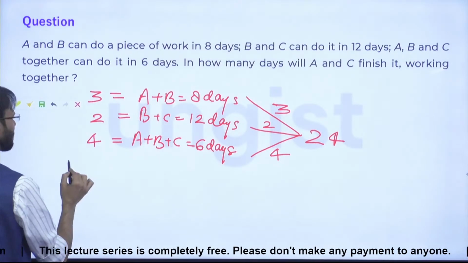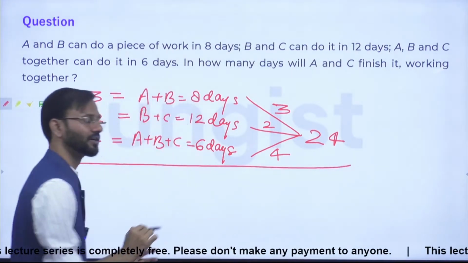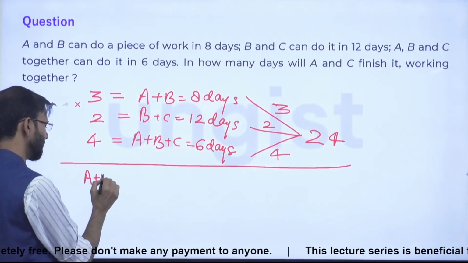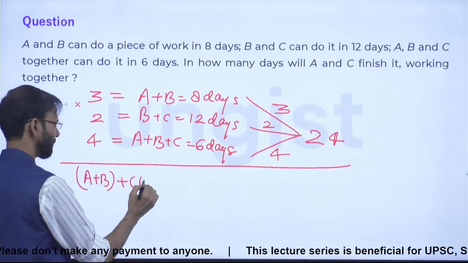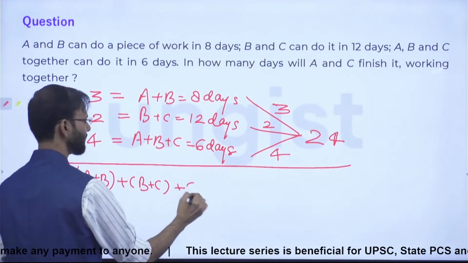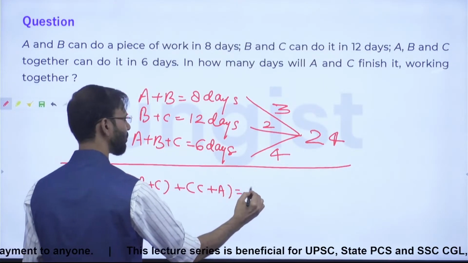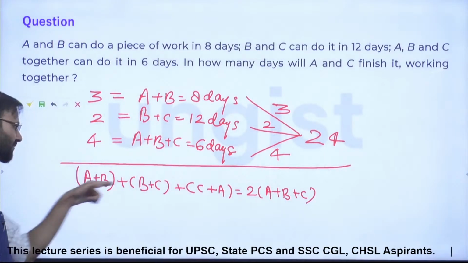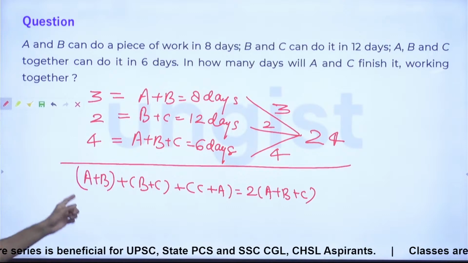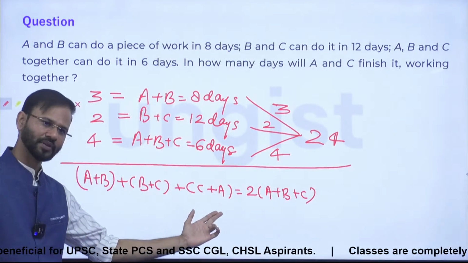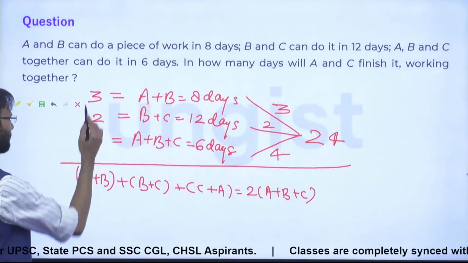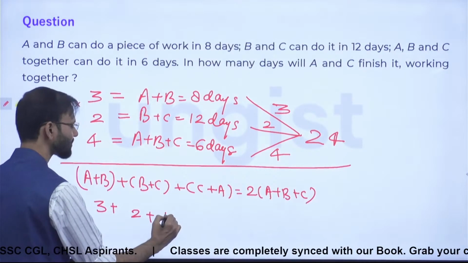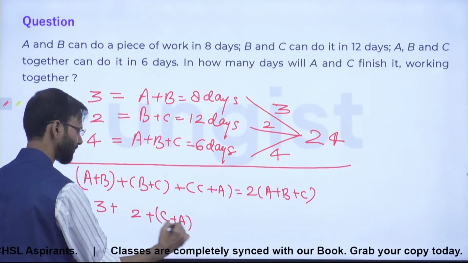So friends, till now, what have we done? Think on it. Till now, we have done it like this: A plus B plus B plus C plus C plus A, and what we have got is twice of A plus B plus C. Guys, yes or no? In the previous questions, we were doing this. In this question, they have asked C plus A. So put the value. A plus B is what? 3. B plus C is what? 2. C plus A has been asked, so obviously it is a question mark, not given.